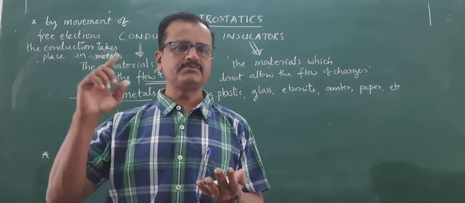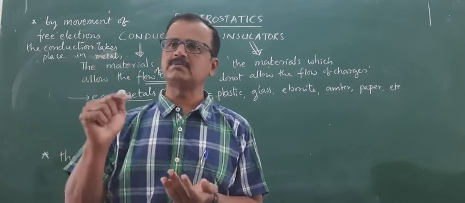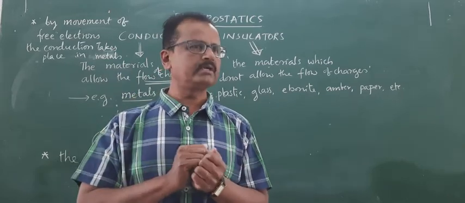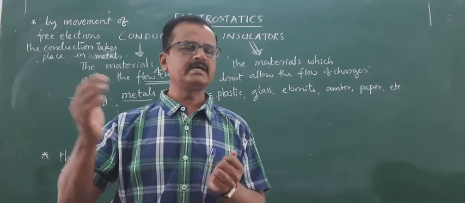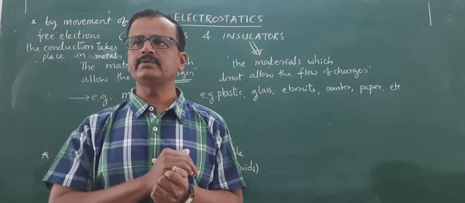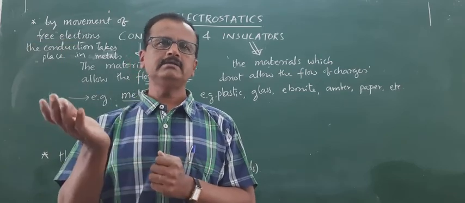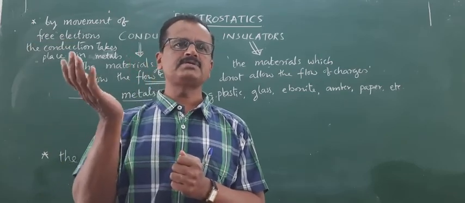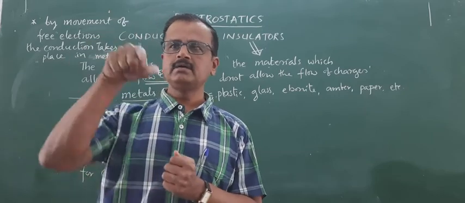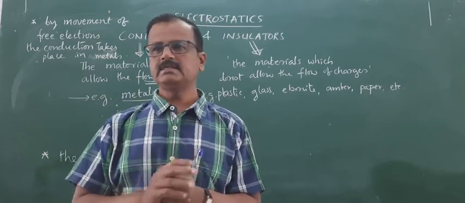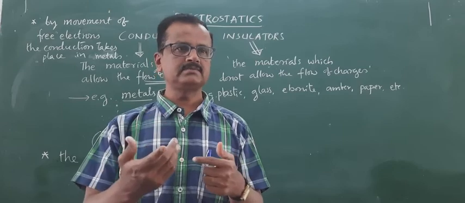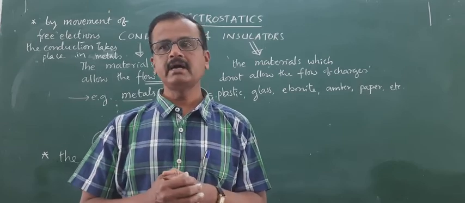Conduction means if we take an external charged body and bring it in contact with a neutral material, then the jumping up of charges from the charged body to the other body takes place. This is charging by contact, which is called as charging by conduction.